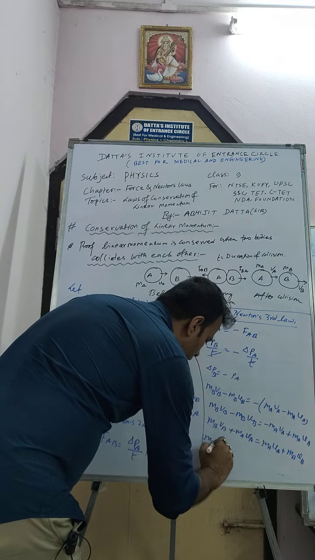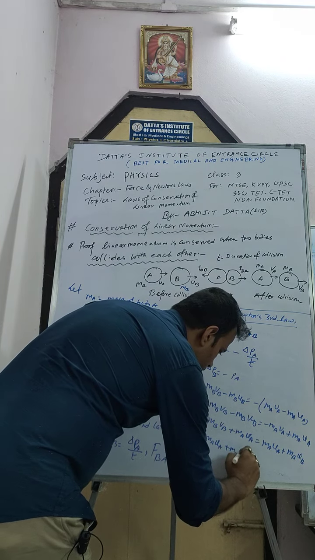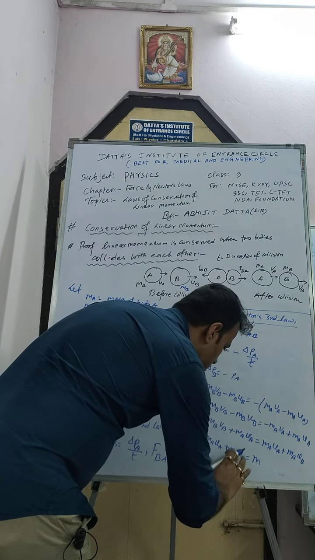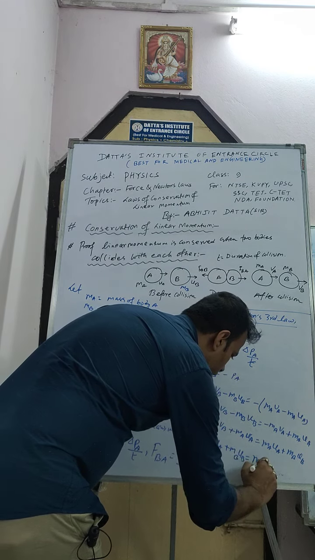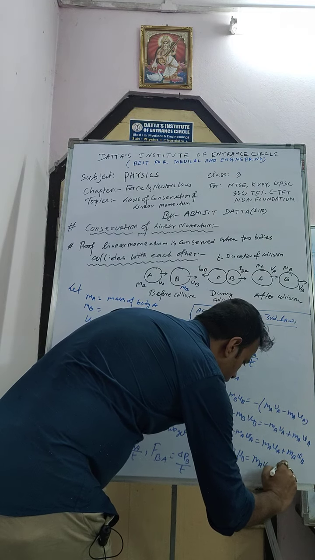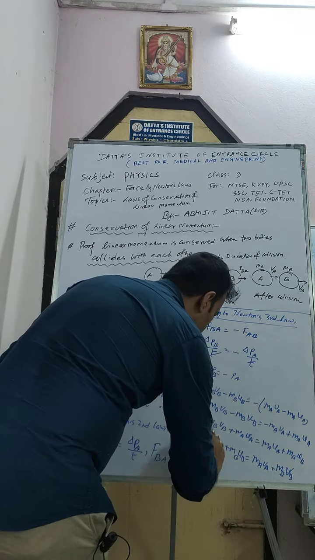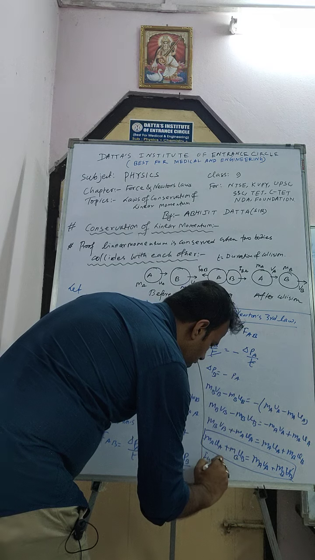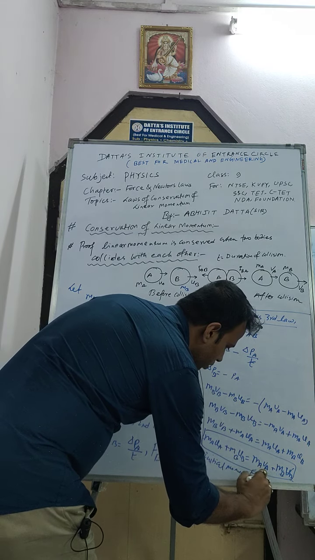Therefore we can say MA UA plus MB UB equal to MA VA plus MB VB. Okay, so that is initial momentum is equal to final momentum.